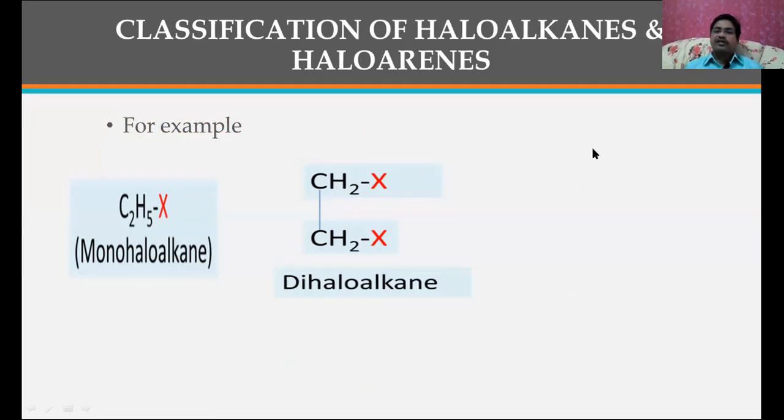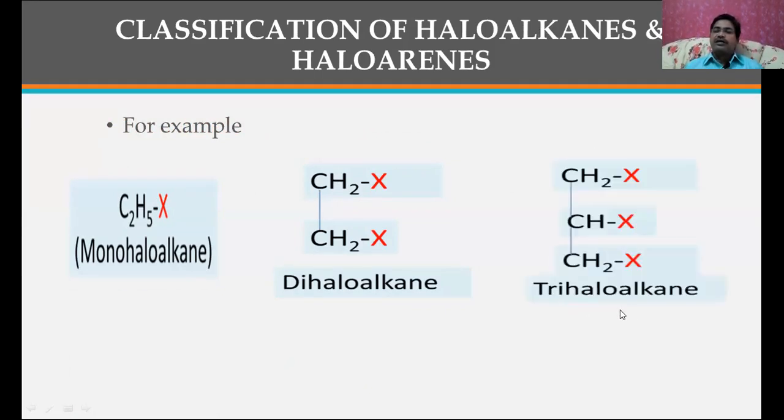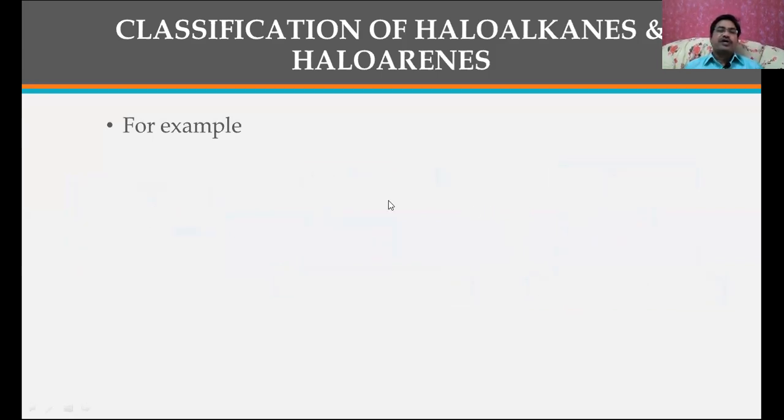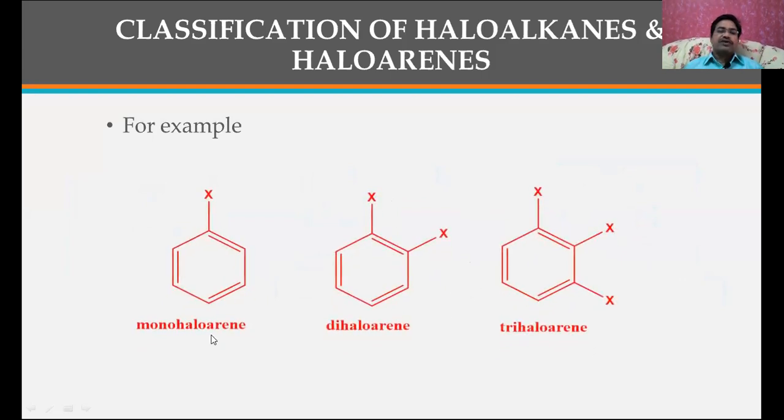Now let us see this one. This is going to be the trihaloalkane, where three halogens are present on the same carbon. Like this, tetra and so on, polyhaloalkanes. Now let us see this one. This is monohaloarene because the benzene contains only one halogen. Here this is dihaloarene because the benzene contains two halogens. Here this is going to be the trihaloarene. The three halogens are present on the benzene.